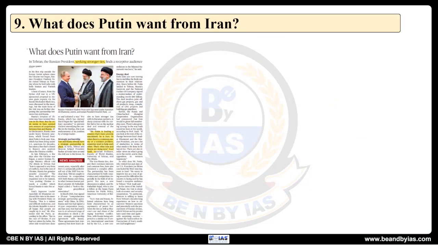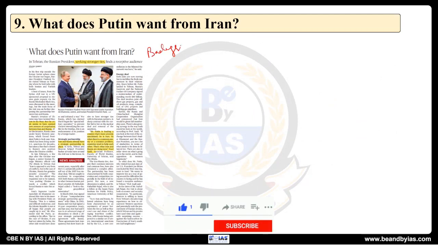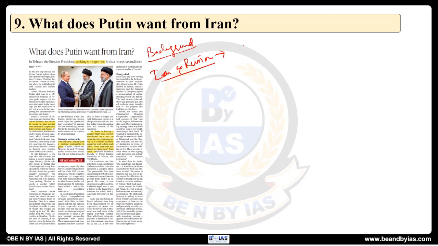Going ahead, the next one is what does Putin want from Iran? So we will have to do background research on this. What is the background research that we need to do? The Iran and Russia bilateral relations, particularly in recent days after the US sanctions on Iran, then recently the same sanctions on Russia as well after the Ukraine war. As a result of the same sanctions faced by these two countries, they are coming closer.